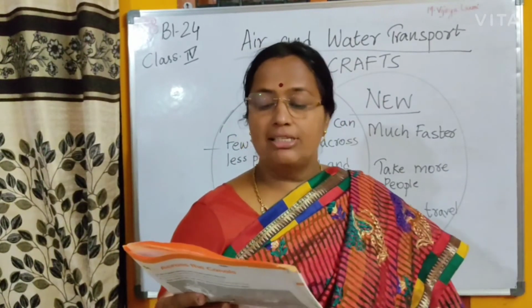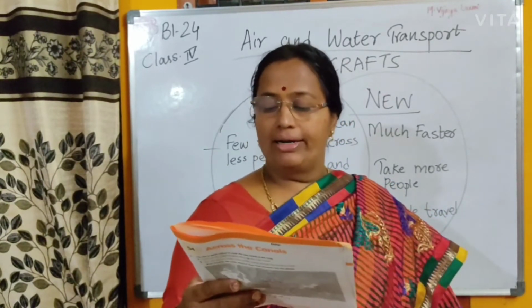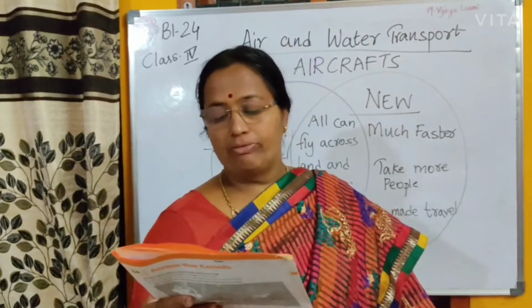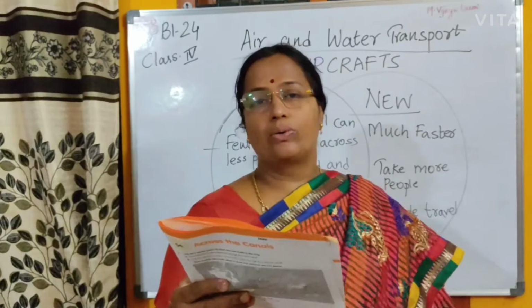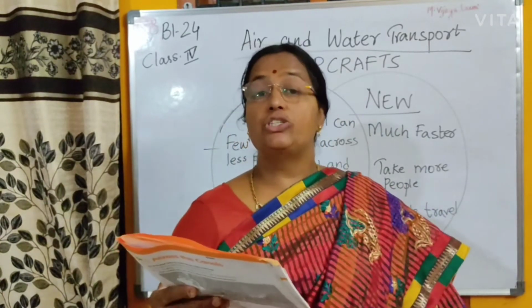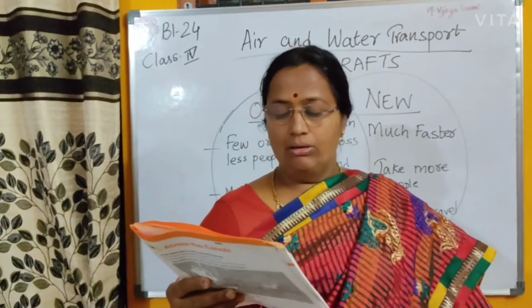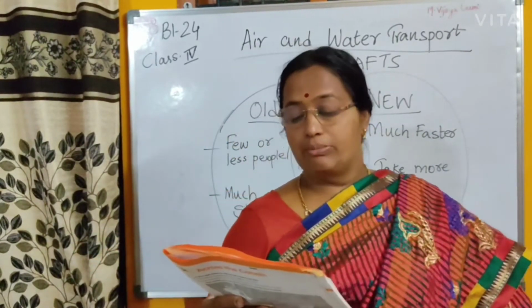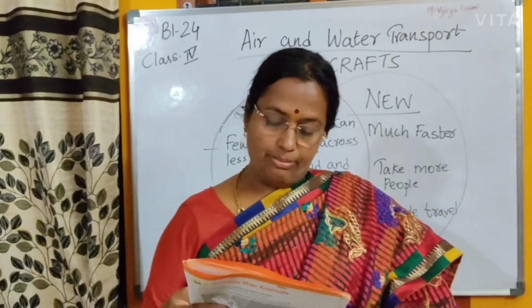Situation C. Mrs. Kumar and her family want to travel through the Pacific Ocean on a holiday. They also have many things to carry. Which type of water transport will she choose and why? To go on a holiday or to carry a lot of goods, cruise ships are good. They are ideal to travel on the water and to enjoy. Ships are best for Mrs. Kumar to go on a holiday in the Pacific Ocean.